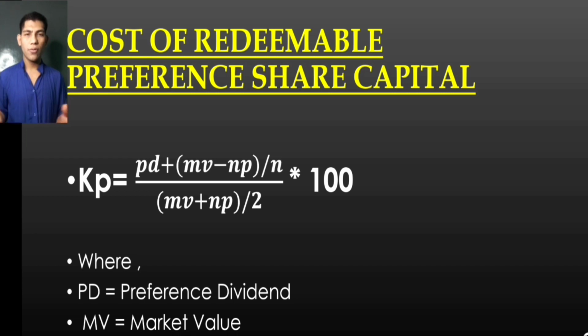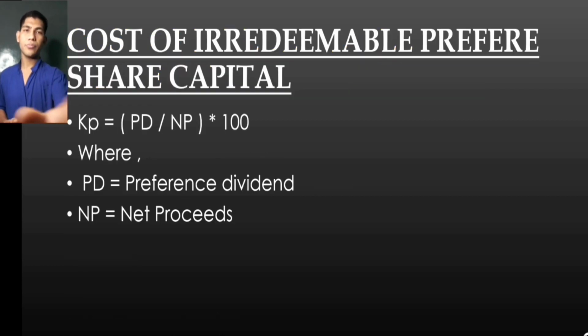Here is a small formula: KP = [PD + (MV - NP)/N] / [(MV + NP)/2] x 100, where PD is preference dividend, MV is market value, and NP is net proceeds.